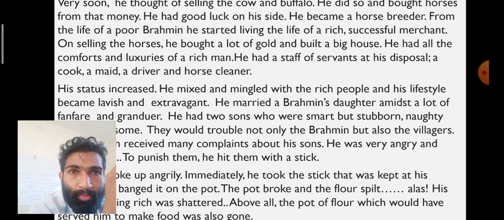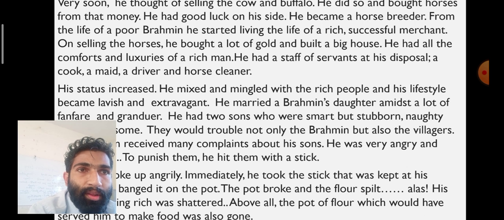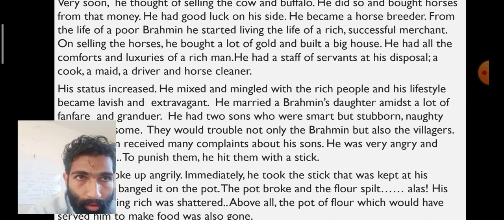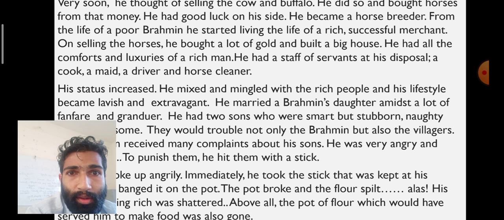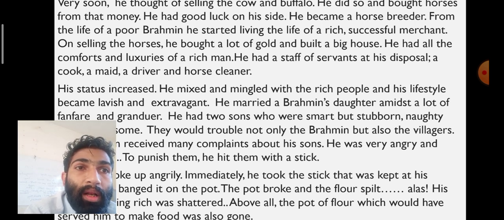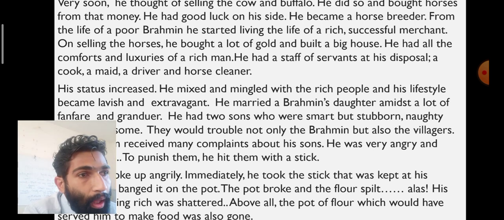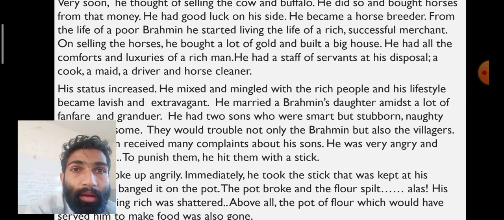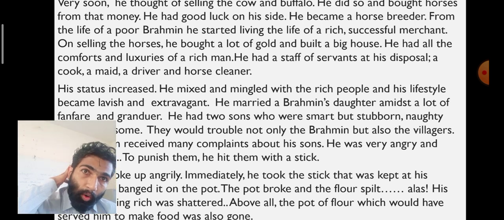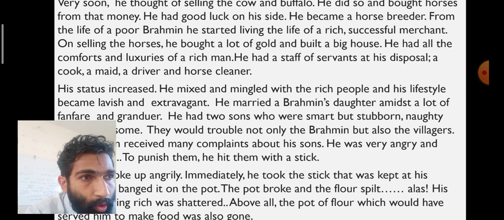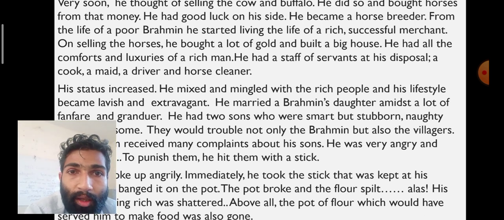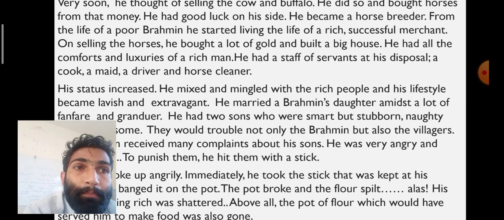Okay, he spent a lot of money on this thing and that thing, and he bought many priceful things. Successful merchant, okay. A merchant means a person who is selling things. Then on selling the horses, he bought a lot of gold and built a big house. He sold the horses also, and from that money he got a lot of gold, and from that he built a big house.